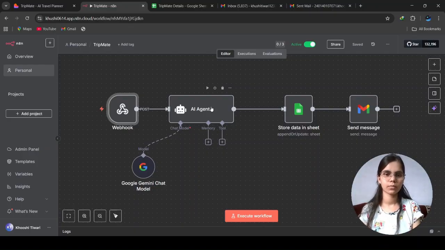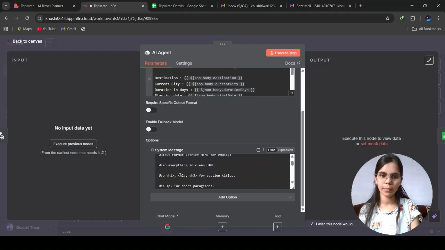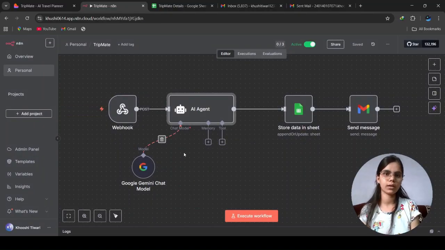So I thought, how can I refine it? With the help of ChatGPT, I refined this system message, and I asked it to wrap everything in HTML so that when the user receives the email, the output will be in a properly structured format.